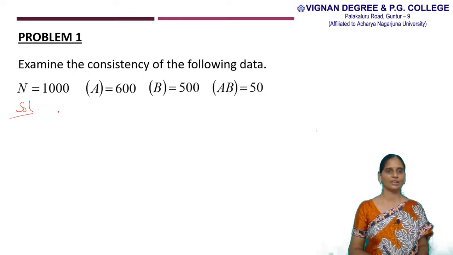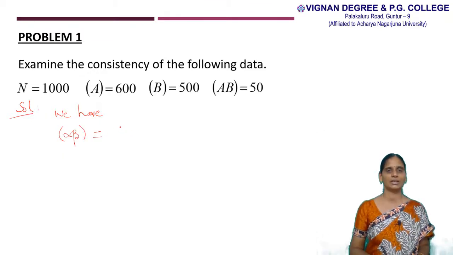So we have to find frequency of alpha beta. Frequency of alpha beta can be written as capital N minus frequency of A minus frequency of B plus frequency of AB.